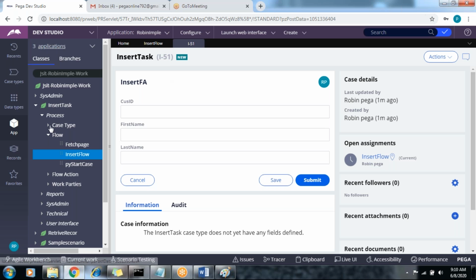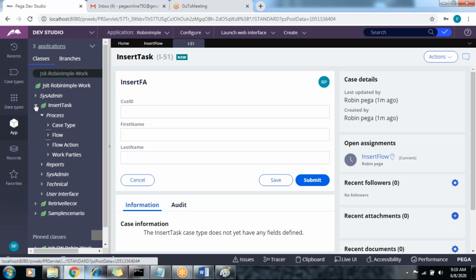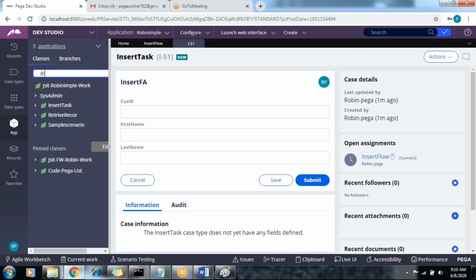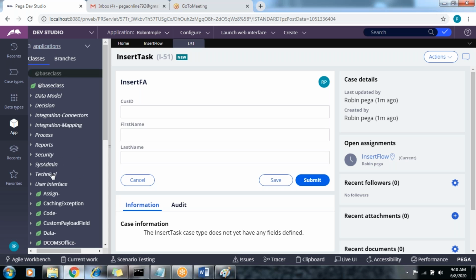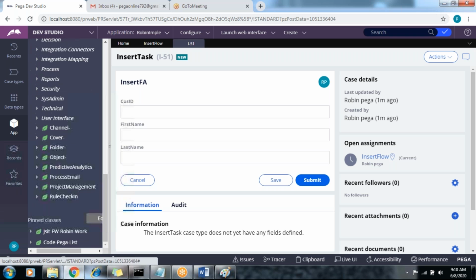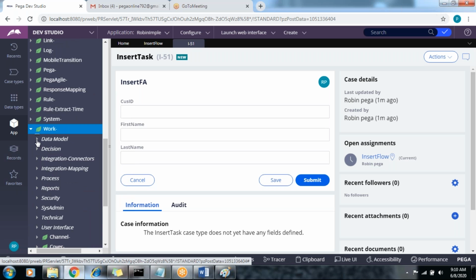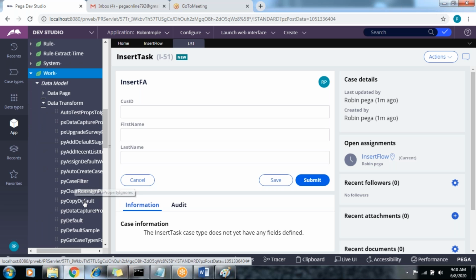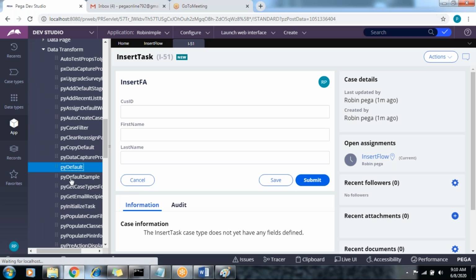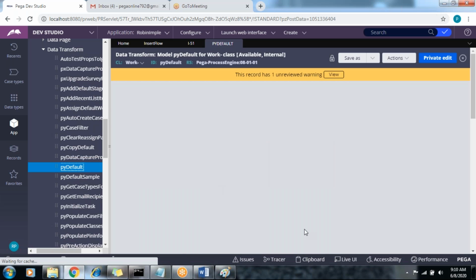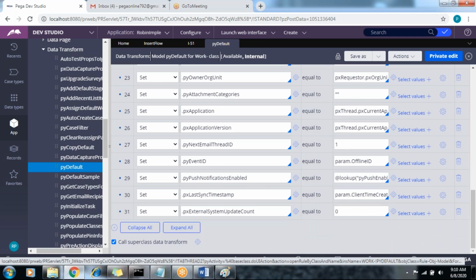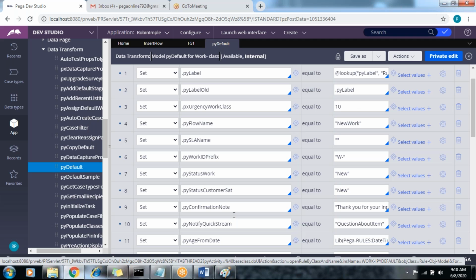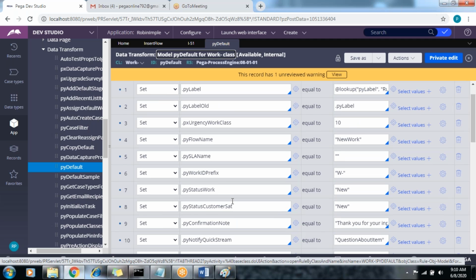If you have any doubt, just open the data transform in work classes. At the database class, open the data model, data transform, and open the pyDefault data transform. Here there is a PYID, and PY label is there.